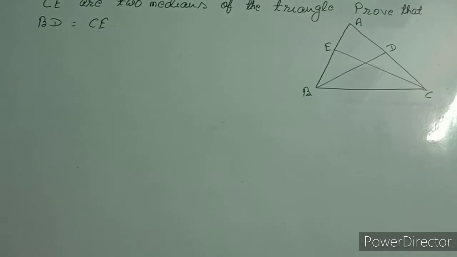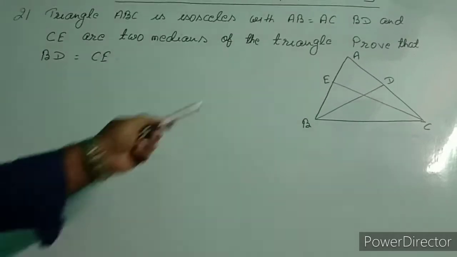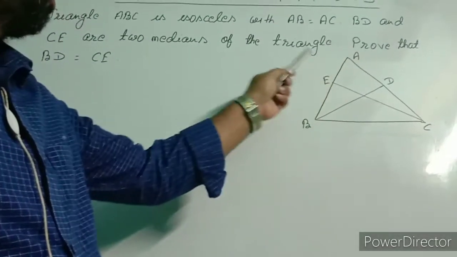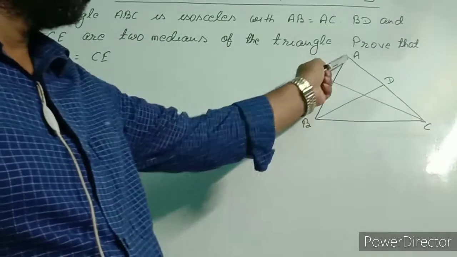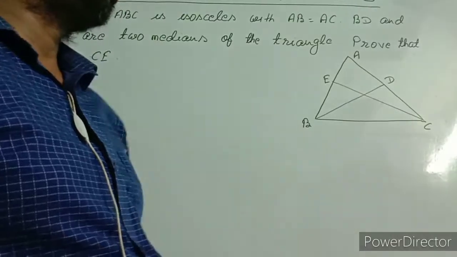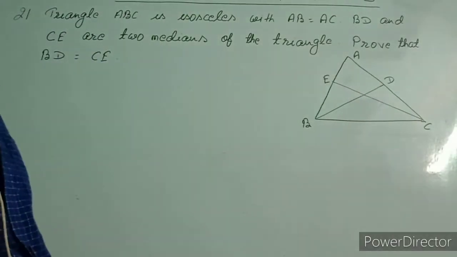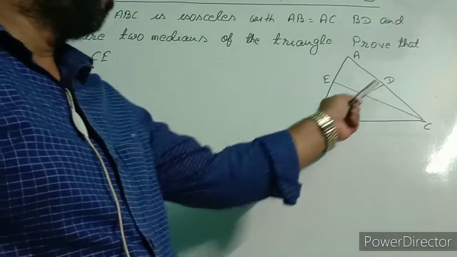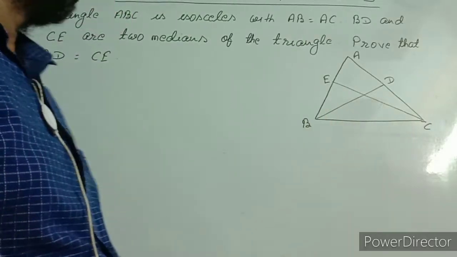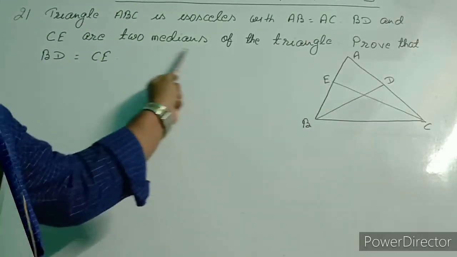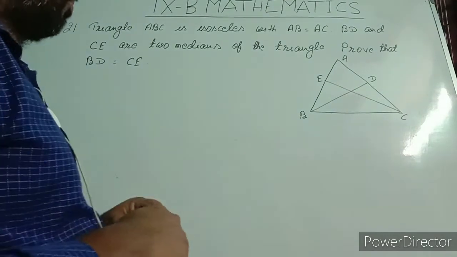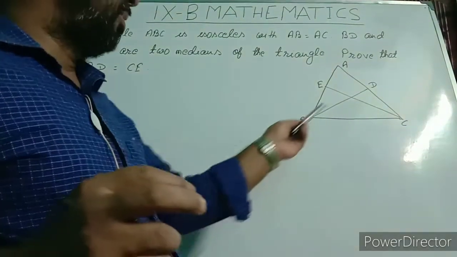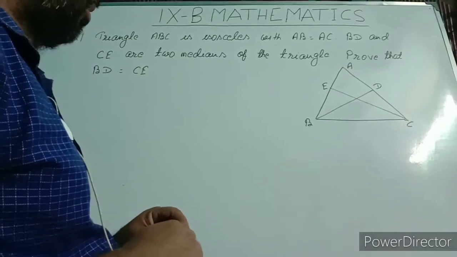In question number 21, triangle ABC is isosceles with AB equal to AC. These two sides are equal. BD and CE are medians. We are asked to prove these two medians BD and CE are equal.